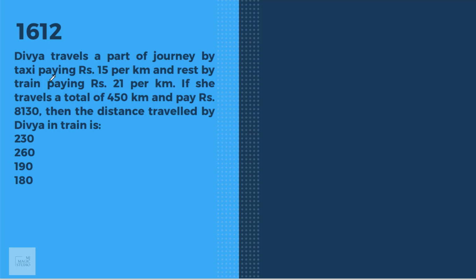Divya travels a part of the journey by taxi paying rupees 15 per kilometer and the rest by train paying rupees 21 per kilometer. If she travels a total of 450 kilometers, let us take taxi distance X and distance traveled on train is Y, then X plus Y is 450. And pays rupees 8130, that means 15X plus 21Y equals 8130. Now we just need to solve these two as simultaneous equations and can very easily find the answer.